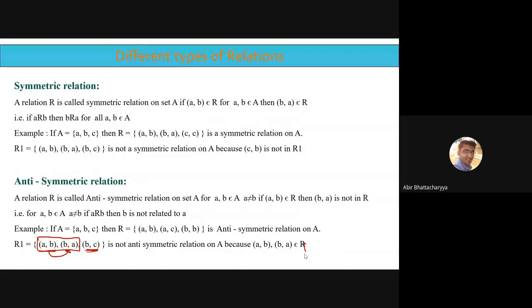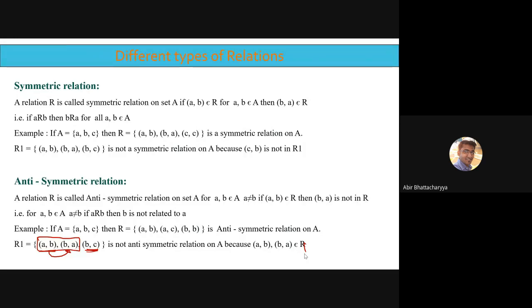David is asking me whether AA, BB are both symmetric and antisymmetric. Good question. AA, BB, yes, it is symmetric, and yes, it is antisymmetric by default. Correct, David. It's antisymmetric by default because distinct elements are not present.